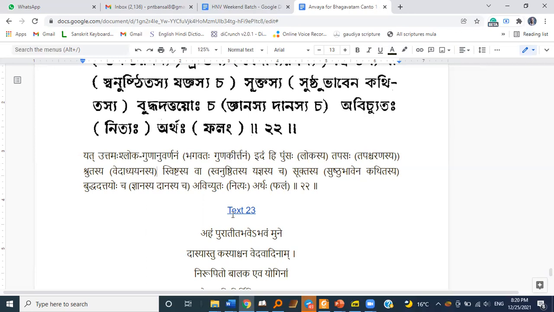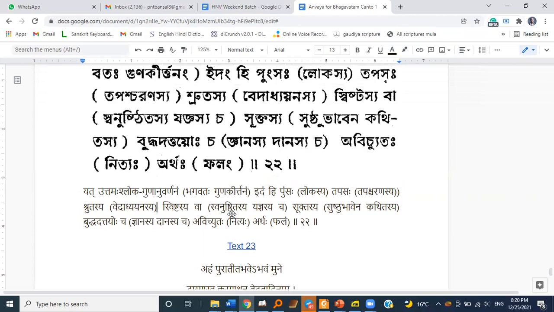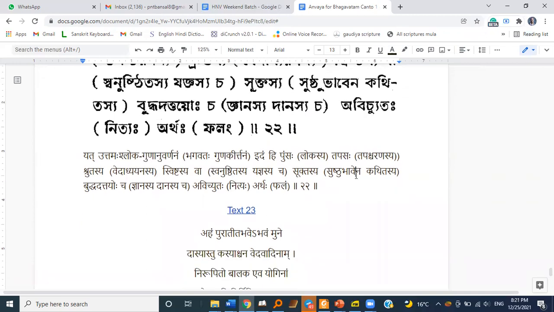Generally, sukta means like a stotra, kind of Vedic prayers and like that. So it's the fruit of even that. Then it's the fruit of jnana, and it's the fruit of dana. Iti artha. So this sushtu bhavena is literally nicely, sushtu rupena, nicely. Something which is said nicely, kathitasya.